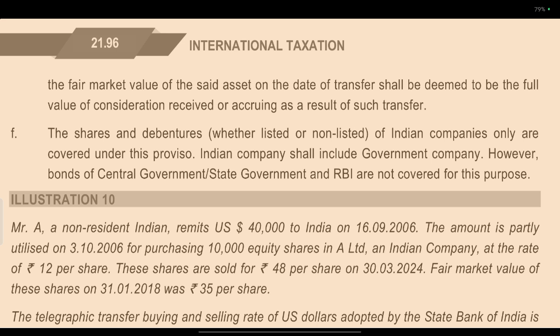Shares and debentures, whether listed or unlisted, of Indian companies are covered under this provision. Indian companies shall include a government company. However, bonds of the central government, state government and RBI are not covered for this purpose.